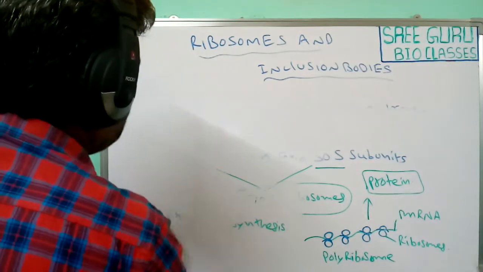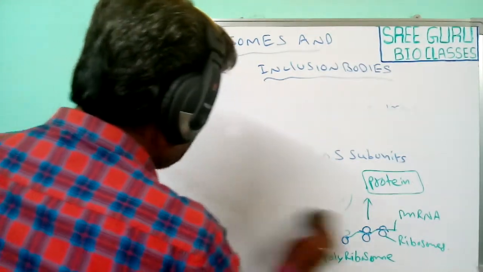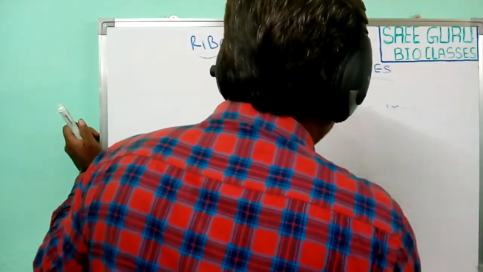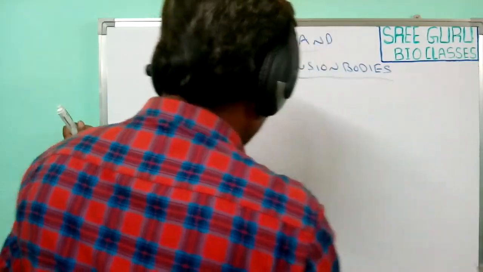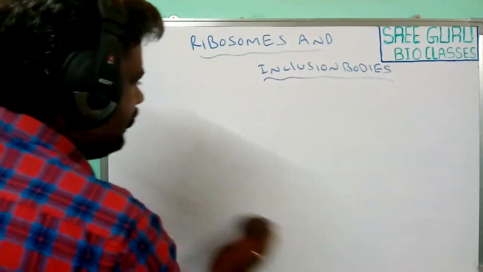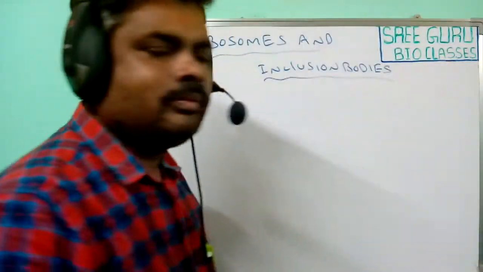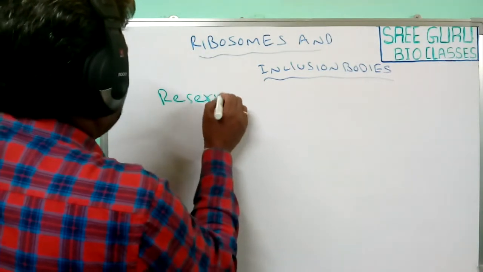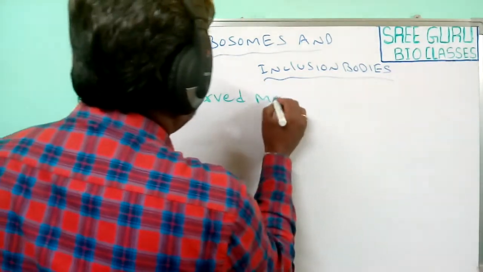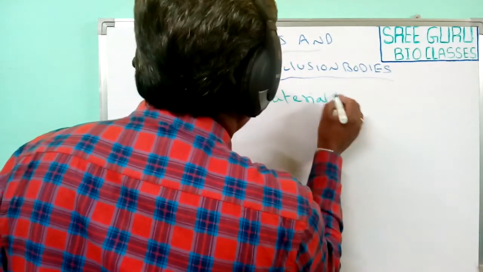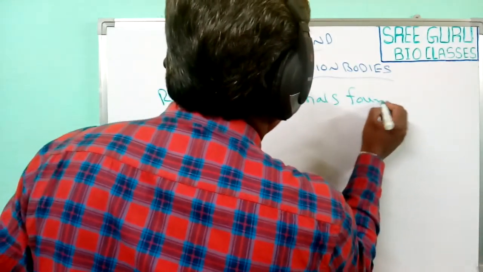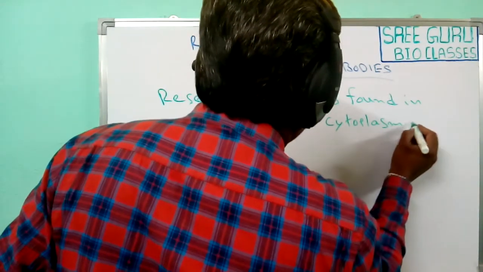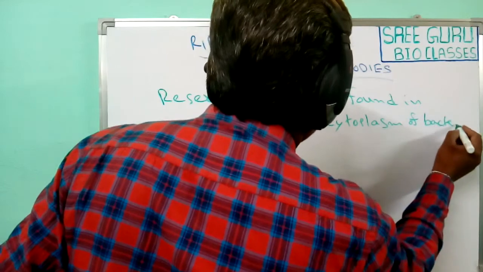Next, inclusion bodies. The presence of inclusion bodies is one of the most important characteristic features of bacteria. These inclusion bodies are reserved materials found in the cytoplasm of bacteria.